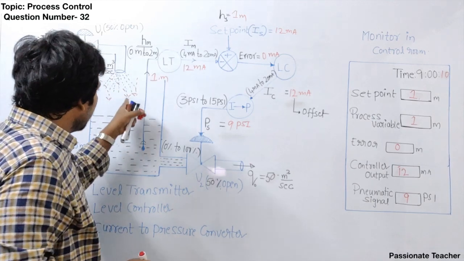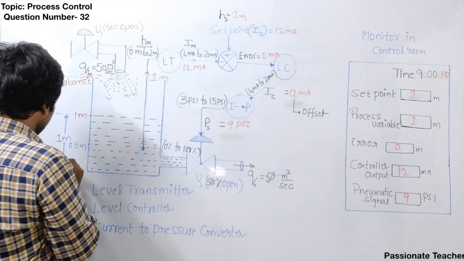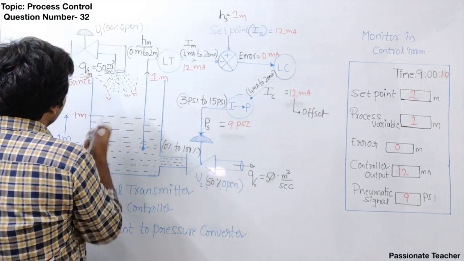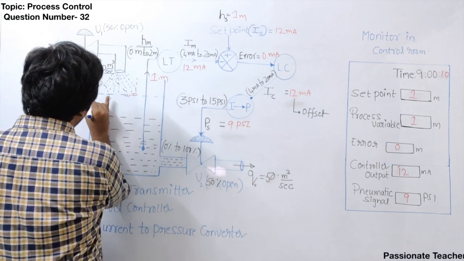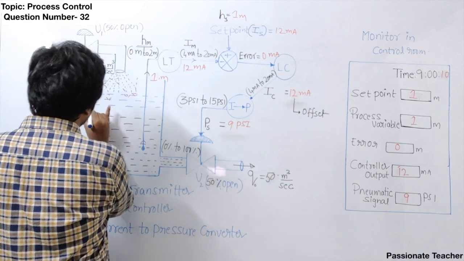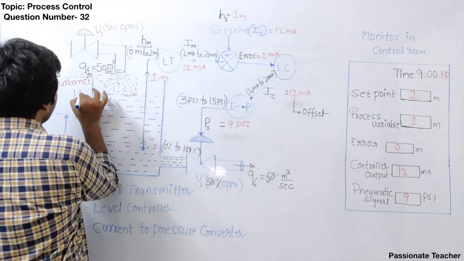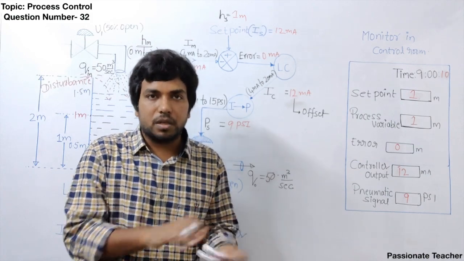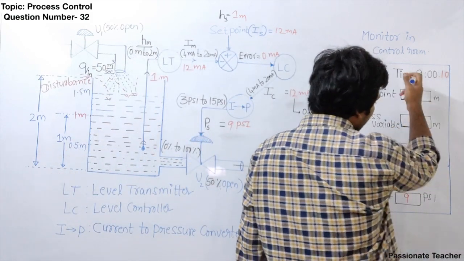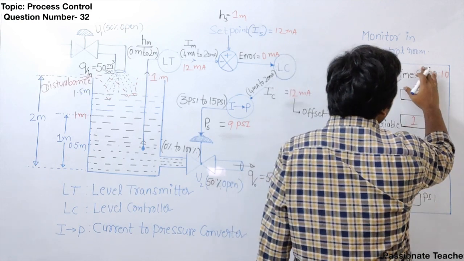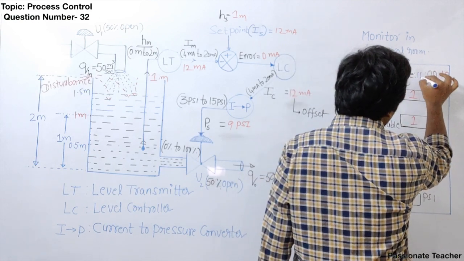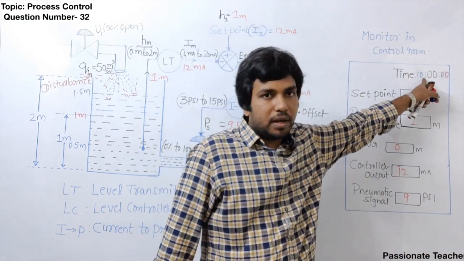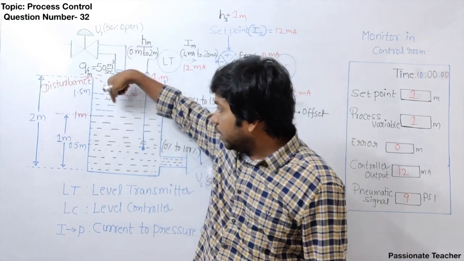When the extra water is poured into the tank, the water level suddenly rises here, correct? Yes. So definitely the water level will rise. Let me say the water level reaches 1.5 meter. Now when the water level reaches 1.5 meter, the earlier steady state gets disturbed. Let us say, after about 1 hour, almost at 10 am, this disturbance is added into the system.